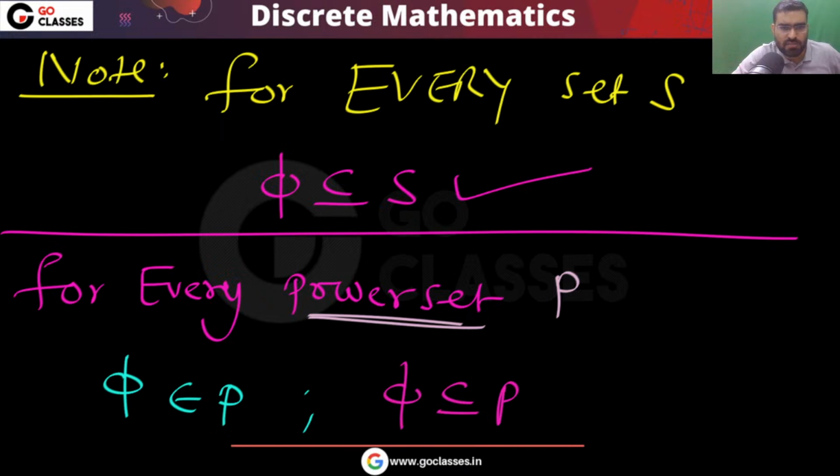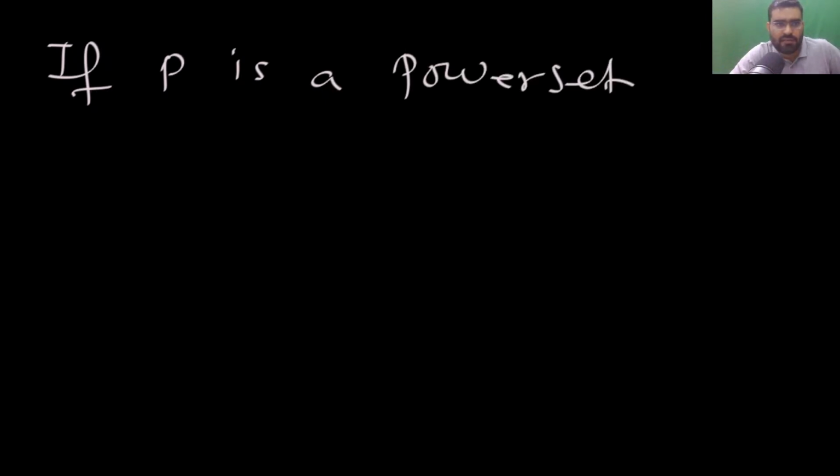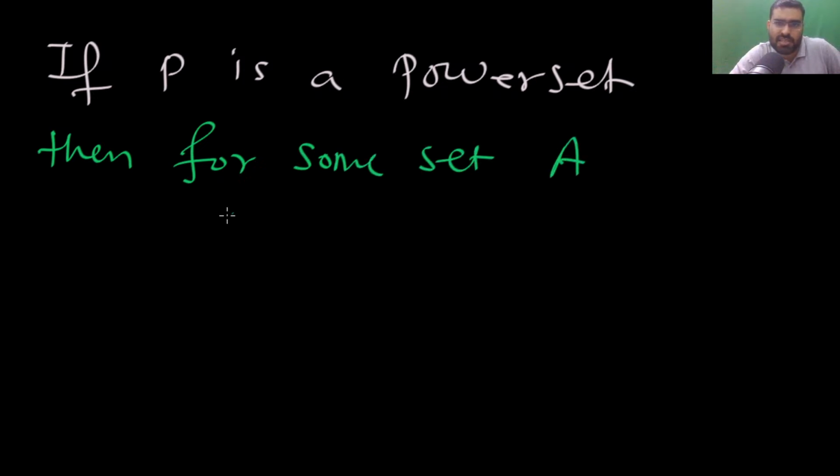Because you can notice, if this P is a power set, then it is a power set of some set, right? Correct? For some set A, P is equal to PA.